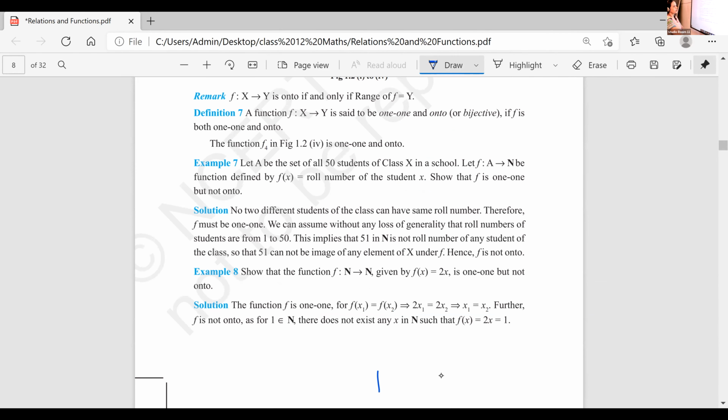Next is the definition of bijective. Underline that one. A function f from x to y is said to be 1-1 and onto or bijective if it is both 1-1 and onto. If it is both 1-1 and onto, it is said to be a bijective function.